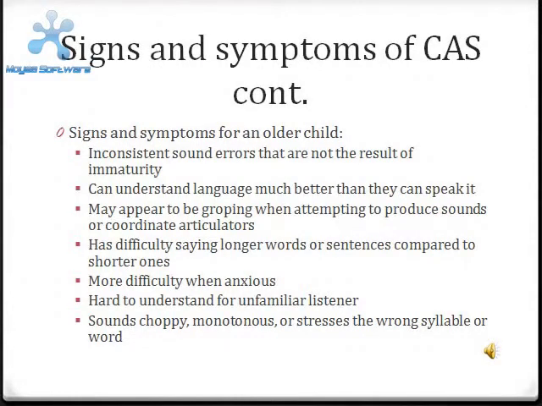Signs and symptoms for an older child. Inconsistent sound errors that are not the result of immaturity, can understand language much better than they can speak it, may appear to be groping when attempting to produce sounds or coordinate articulators, has difficulty saying longer words or sentences compared to shorter ones, has more difficulty when anxious, hard to understand for unfamiliar listeners, sounds choppy, monotonous, or stresses the wrong syllable or word.